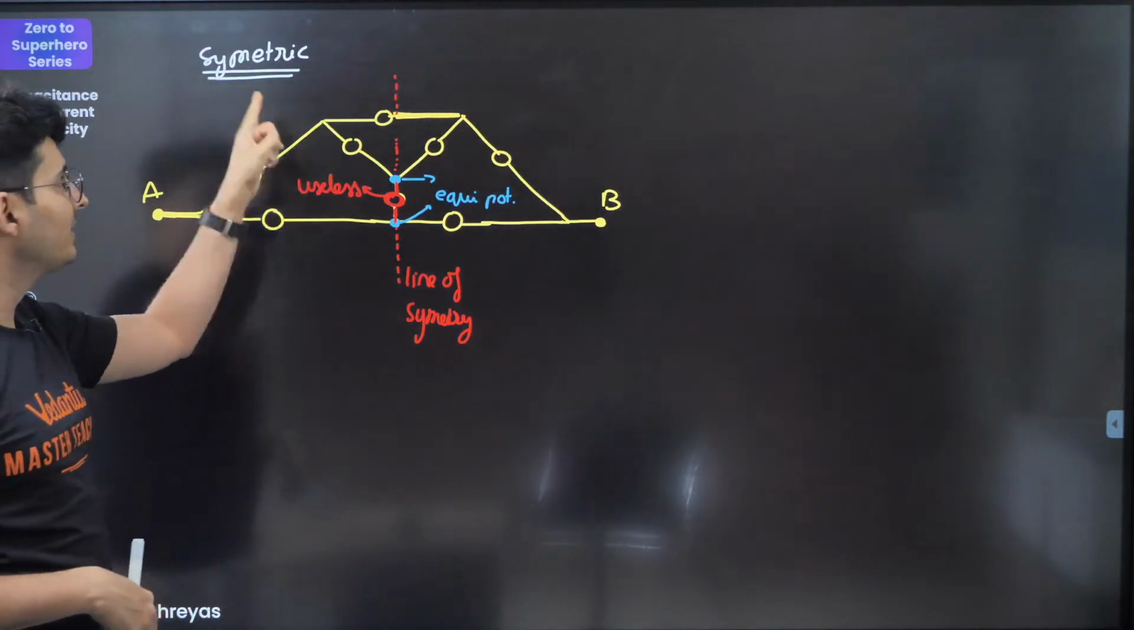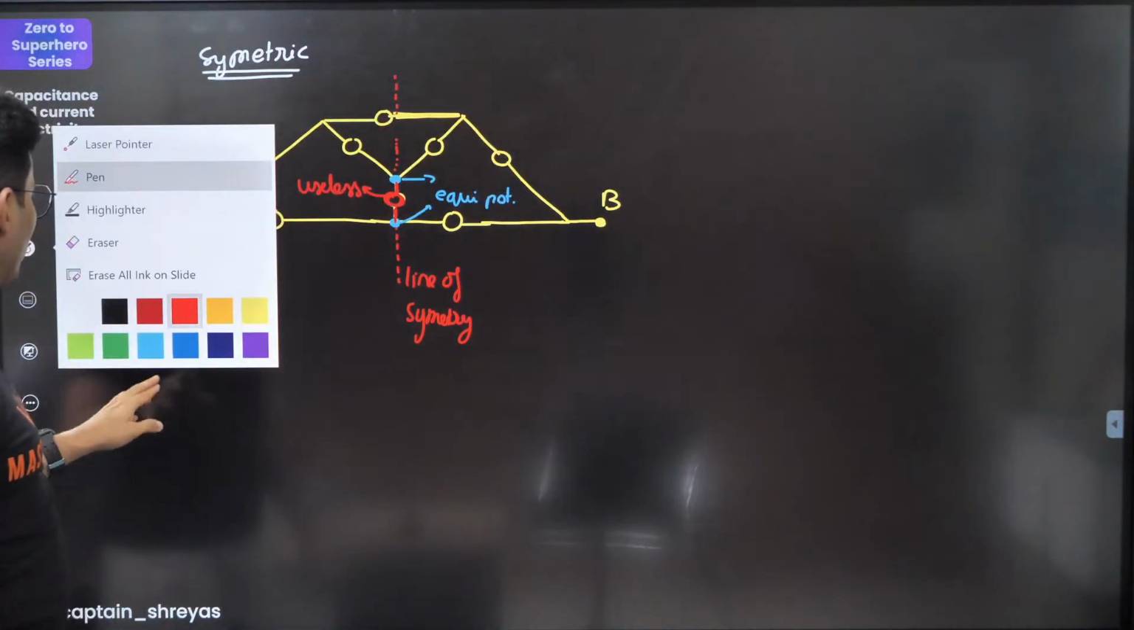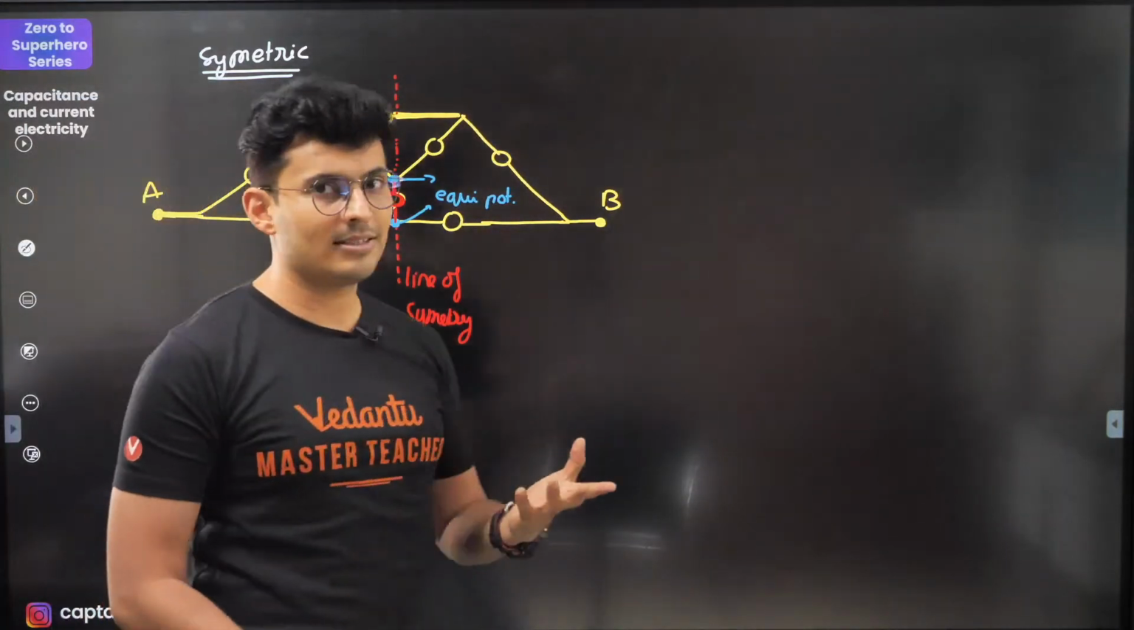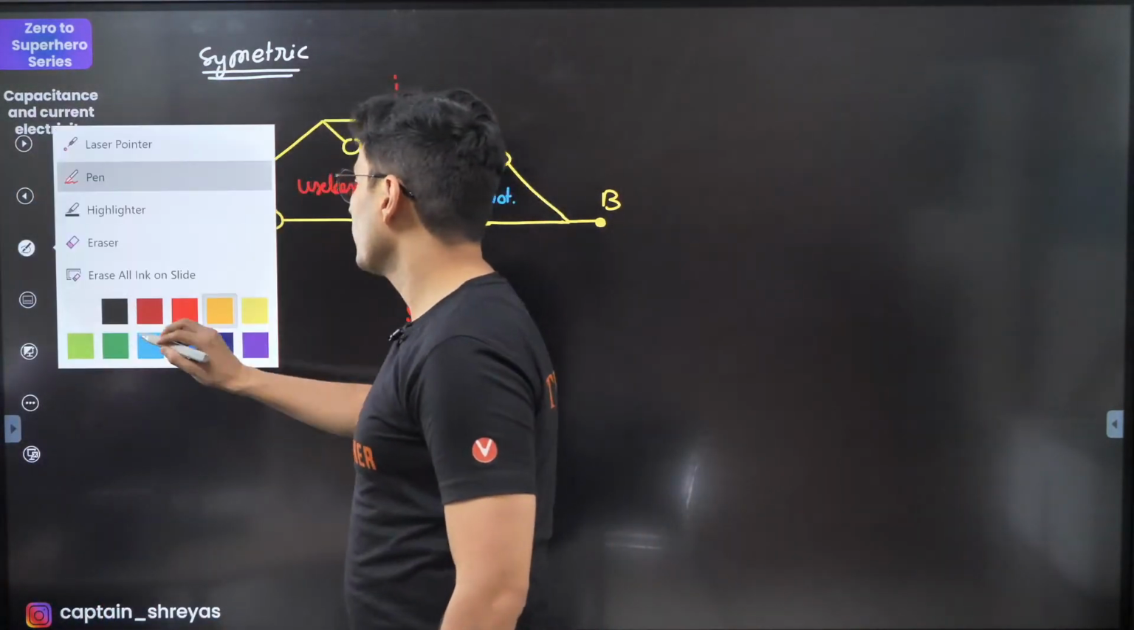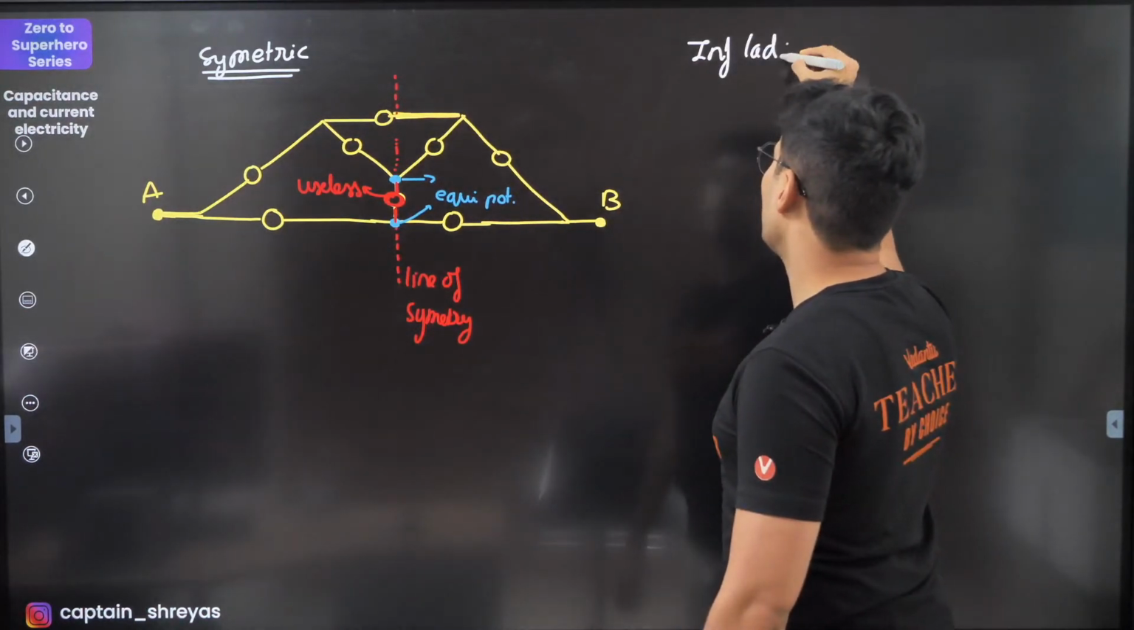Okay, so this becomes useless. This is a very important concept of symmetry. Keep this in mind. Another important concept is of infinite resistance. So let's write that down as well. Infinite resistance or infinite ladder kind of questions.